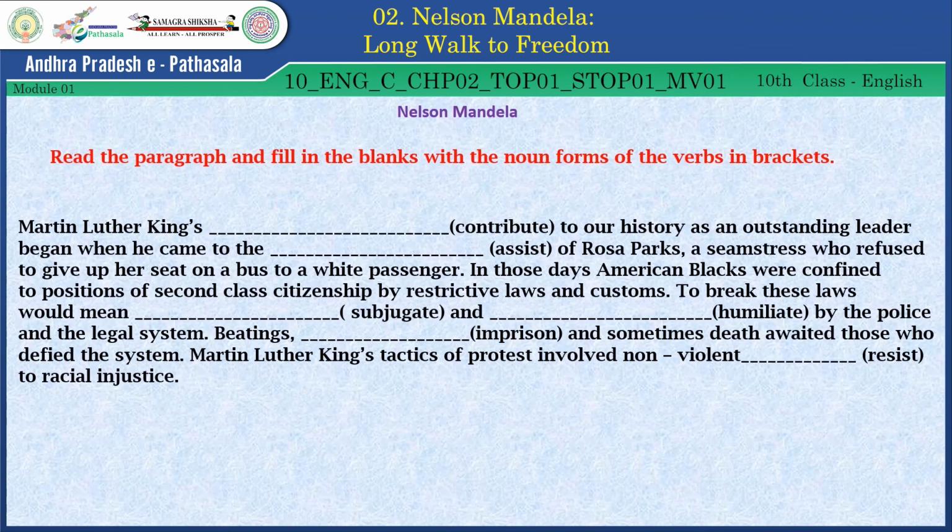Now fill the blanks with the noun forms. You know already the verb forms are given. Now try to write the noun forms here. In the first blank, contribution, and in the second blank, assistance, and in the third blank, subjugation, and in the fourth one, humiliation, and in the fifth one, imprisonment, and in the sixth one, resistance. So these are the noun forms.